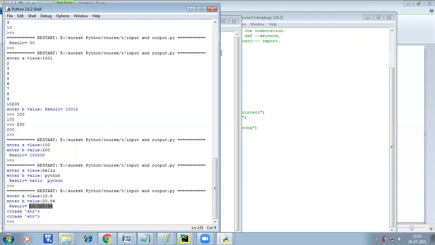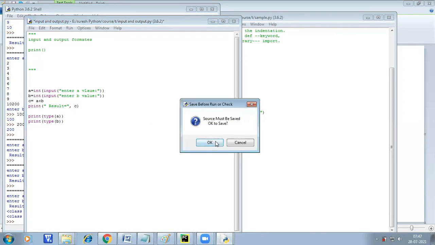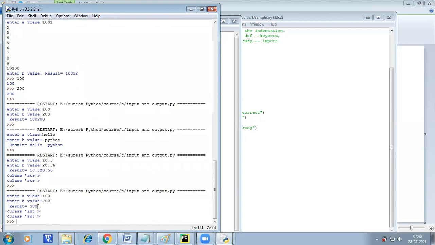So if I try to execute, we need to use typecasting. Before that value, we need to mention what type of value we need to read. Like I just want to read integers. It means it reads only integers; except integers, it doesn't take any other value. It directly throws an error. If I try to enter 100 plus 200, the result is 300. So here we are getting an integer value.